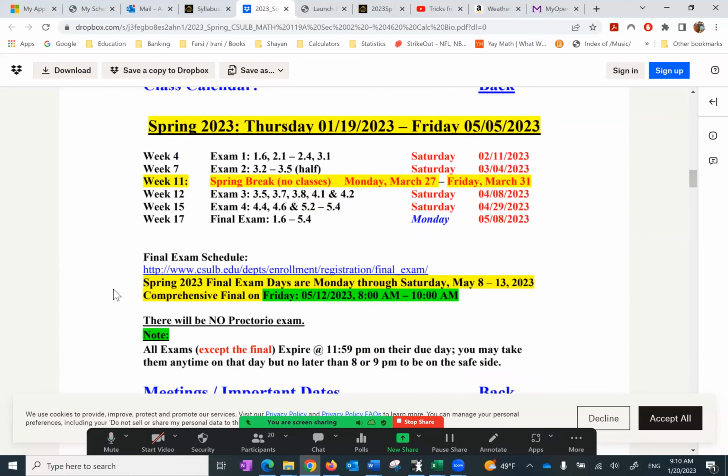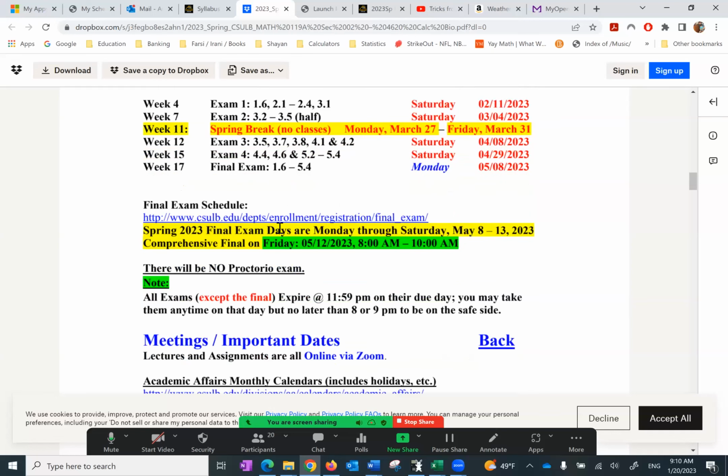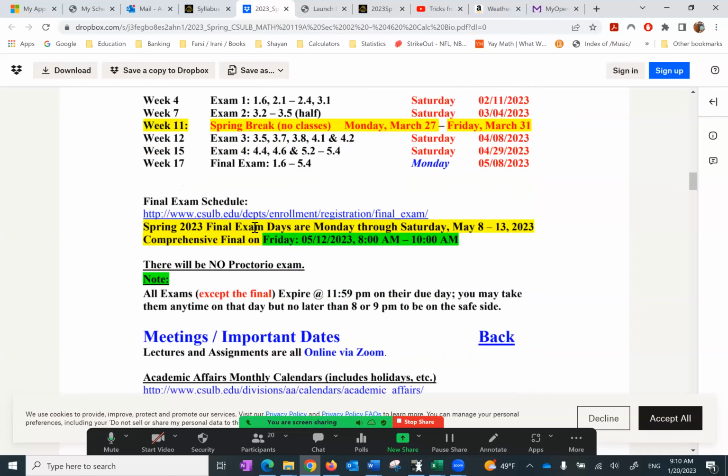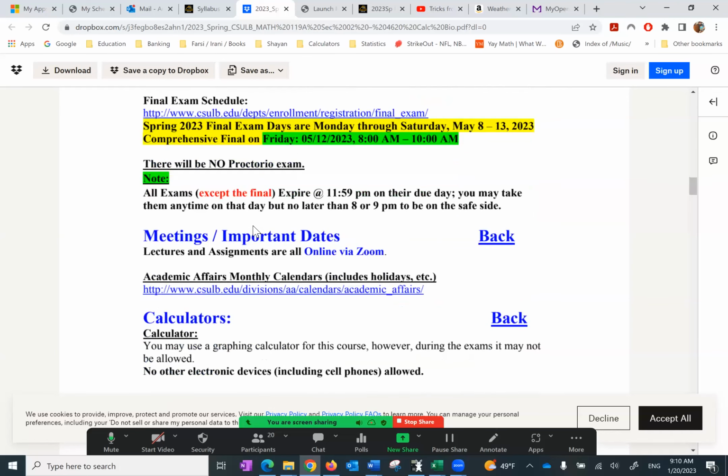Here's a rough calendar. Every few weeks we have the exam, like the first one, and that's what you want to be concerned with for now. Exam takes place in week 4. The final exam schedule is also here, as you can see.